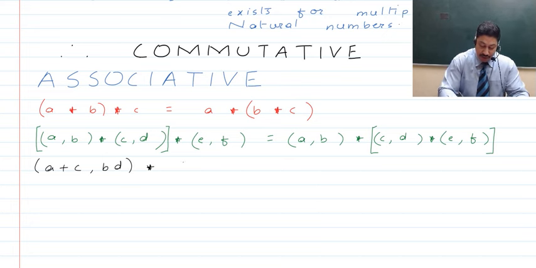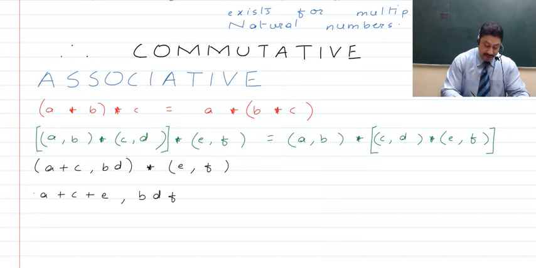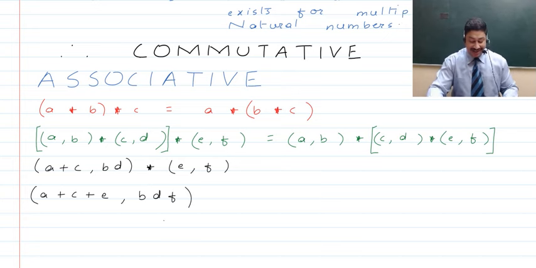And now we're going to talk about the binary operation it has with E and F. That will give you the sum of the first elements, that is A plus C, which is the first element of the first ordered pair, added to the first element of the next ordered pair, that is E. And now we will have the product of the second elements of both the ordered pairs, that is B, D, F. Now this will give you the resultant ordered pair.